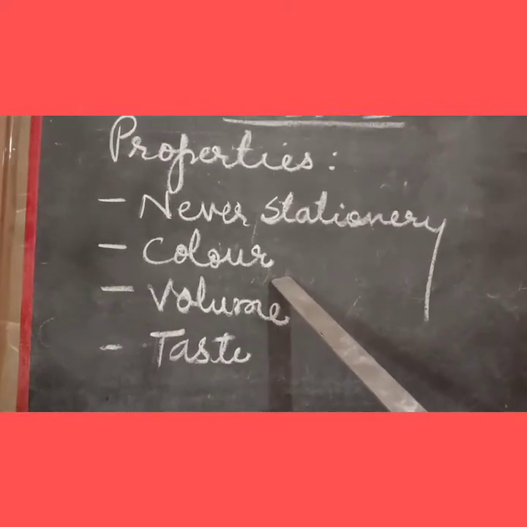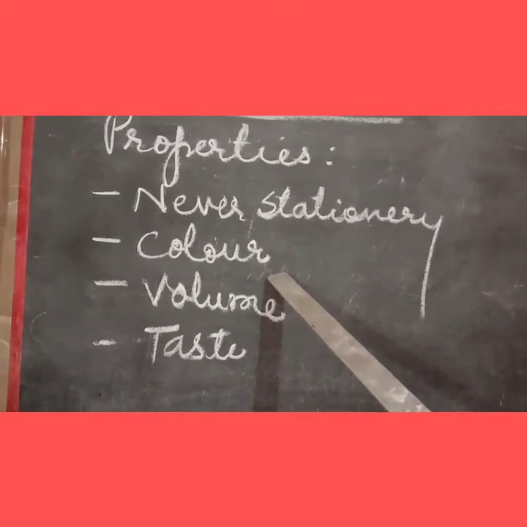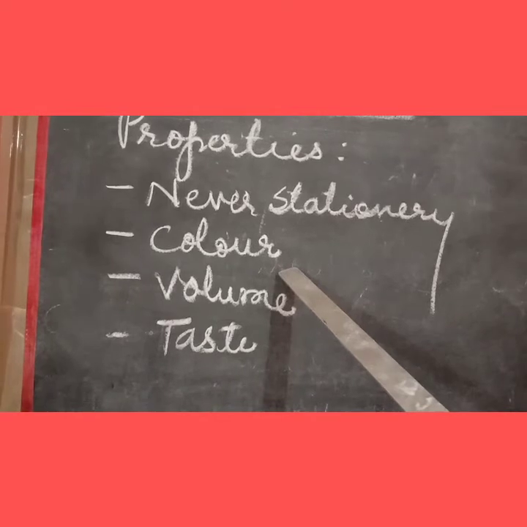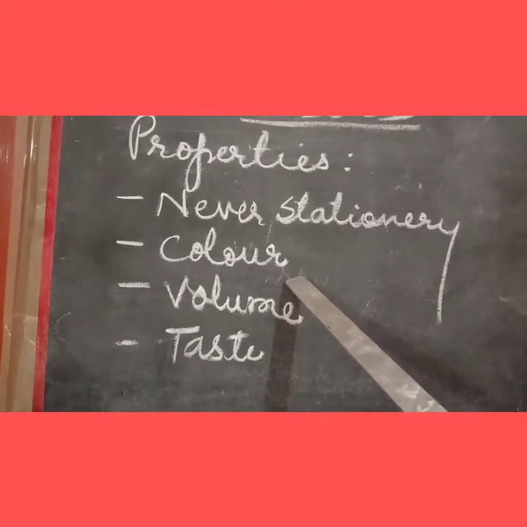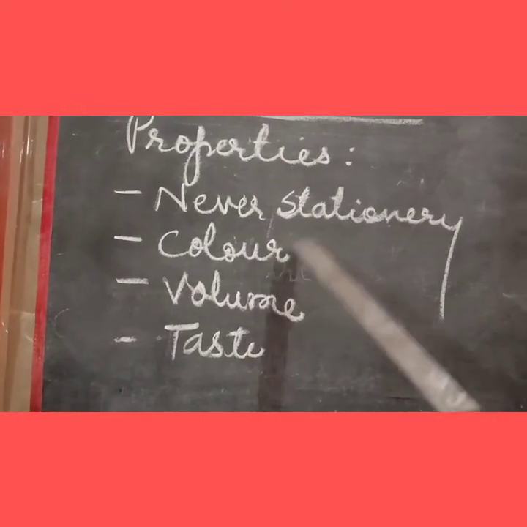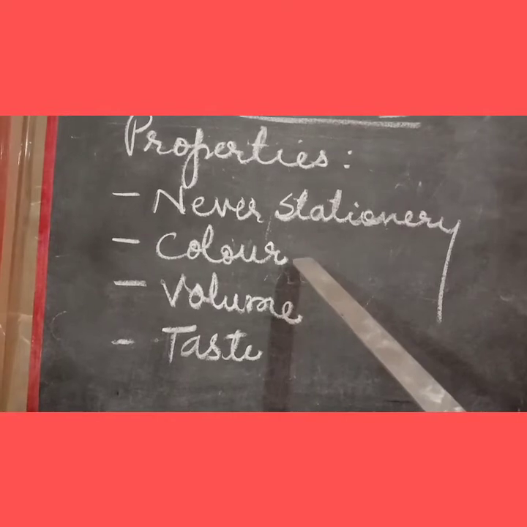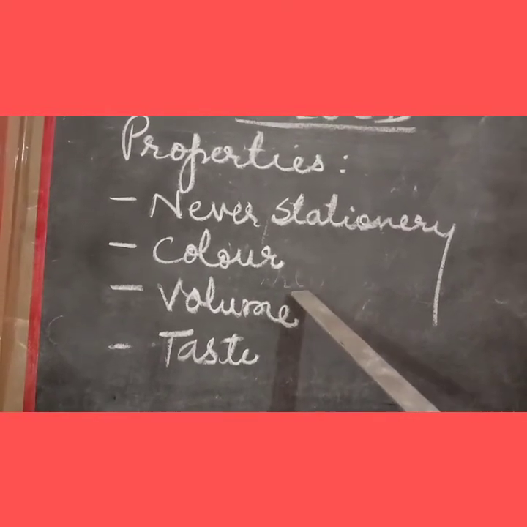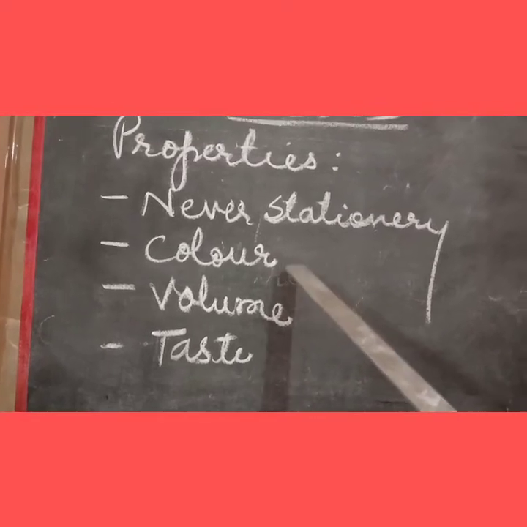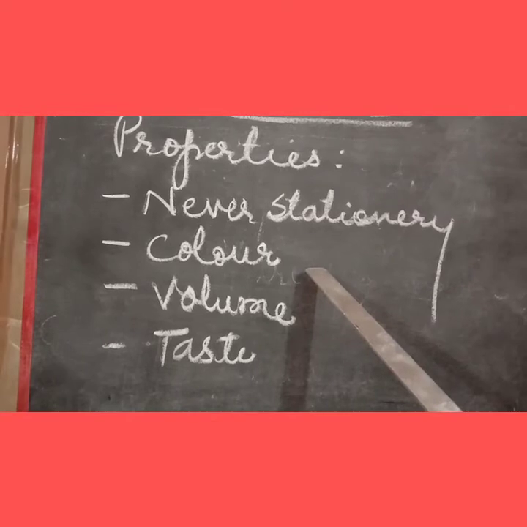Next property of blood is its color. So, blood is a somewhat thick fluid and it is bright red when oxygenated, and this bright red oxygenated blood flows inside an artery, or it can be dark red, that is deoxygenated, and it flows through a vein.